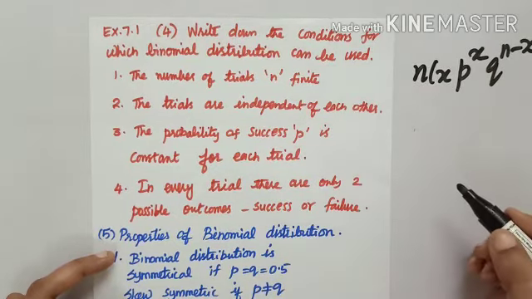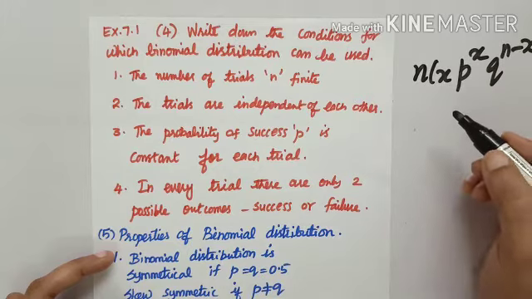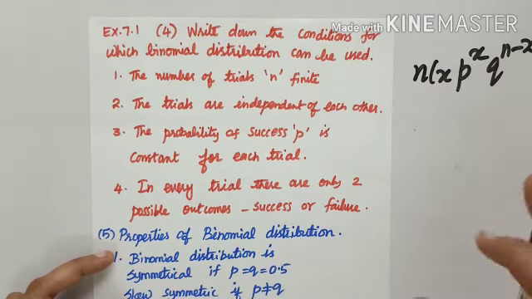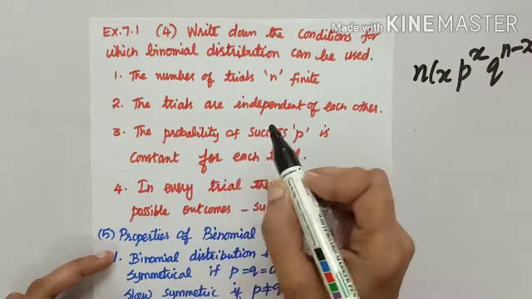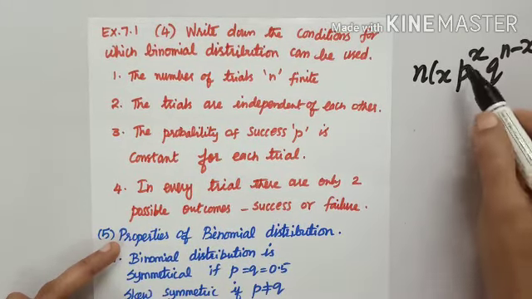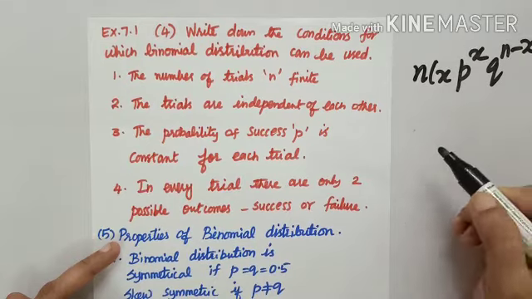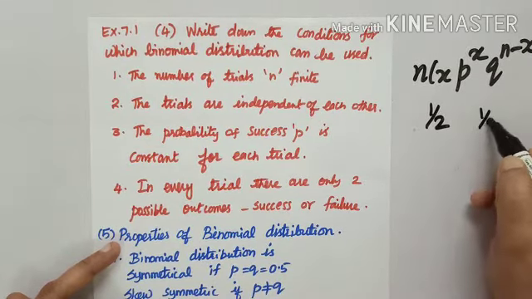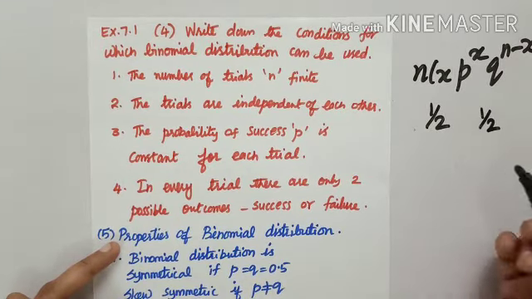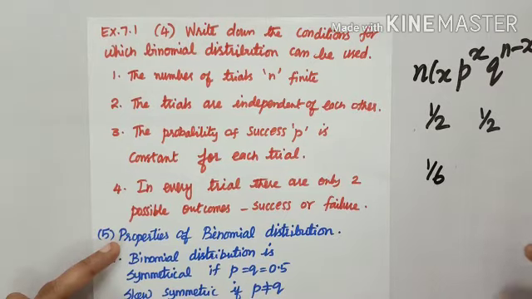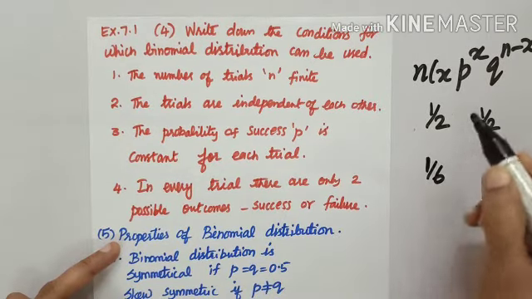The very first idea. Second, first time whether head comes or not does not depend on second time, does not depend on third time, and so on. So the trials are independent of each other. The next, probability. First time or second time or third time, head probability is 1 by 2. Tail probability is 1 by 2. Similarly, if I throw a die, getting 4, the probability is 1 by 6 every time, because 4 only is there in the die.